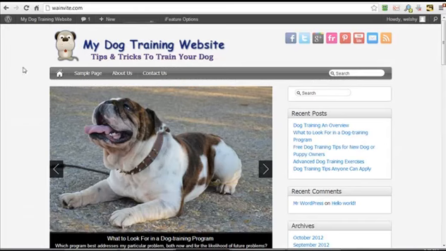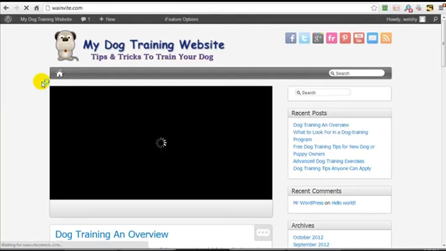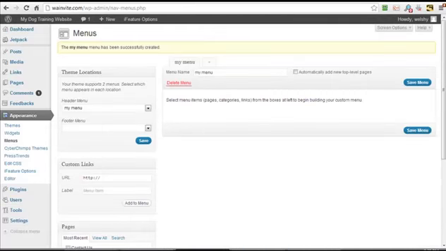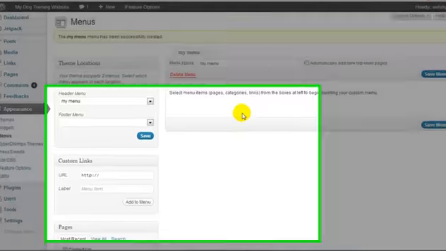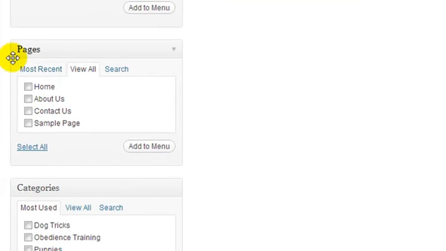Now if I go and reload my home page, you'll see that the pages are going to disappear. The only thing here is the home icon, and that's because my menu is blank. So scrolling down here, we're going to click on View All for pages, and this sample page we're going to be deleting, so we're not going to put a check there. I'm just going to put a check next to About Us and Contact Us and click Add to Menu.